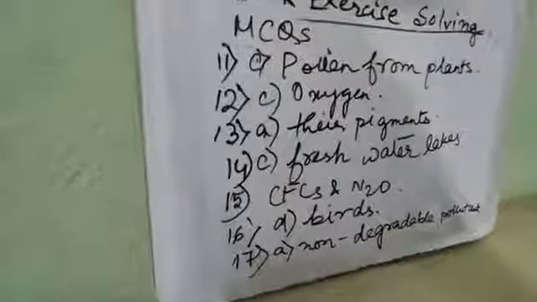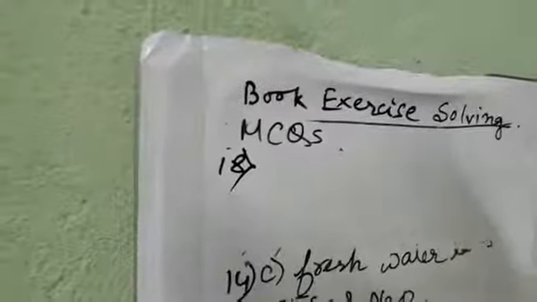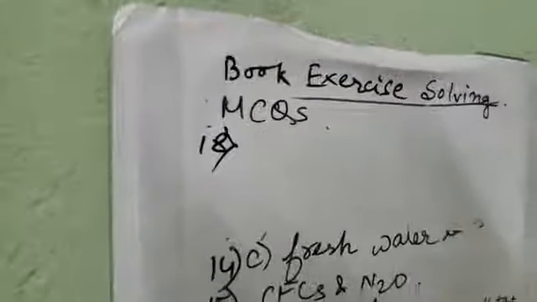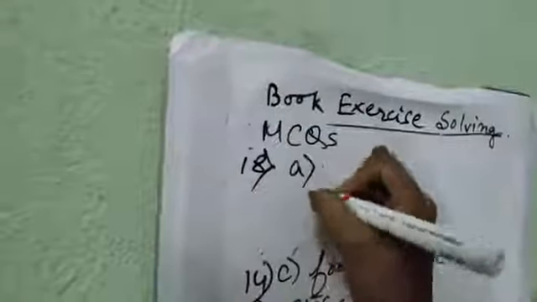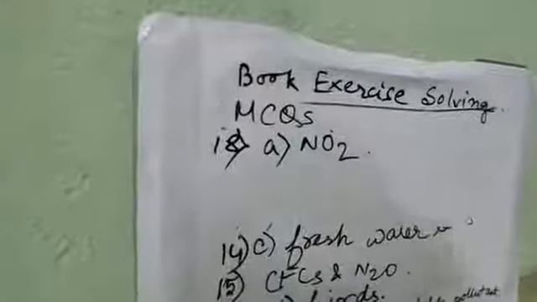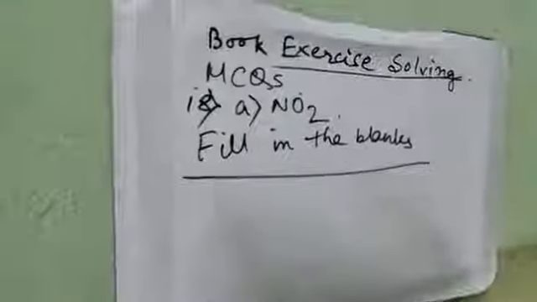Now number 18. Which of the following pollutants is released from moving motor vehicles? The answer will be oxides of nitrogen. So here I am writing option A, NO2. So here we are completing the MCQs. Now we will go for the fill in the blanks.